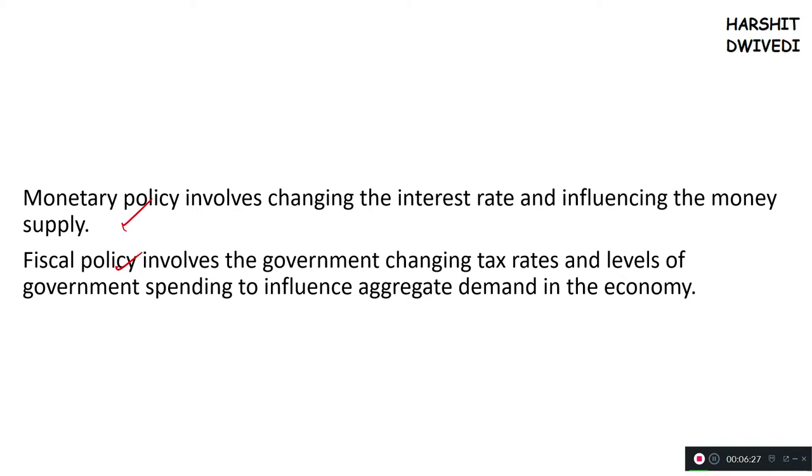The release of money in the economy is controlled by the RBI through instruments like repo rate, reverse repo rate, bank rate. Now, what is repo rate? Repo rate is the benchmark policy rate. What is bank rate? It is a bit similar to repo rate. In repo rate, what happens?